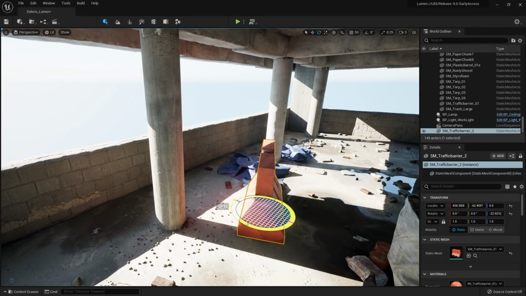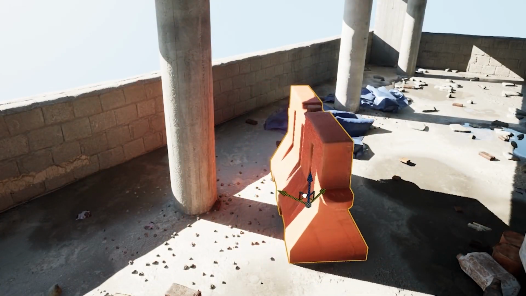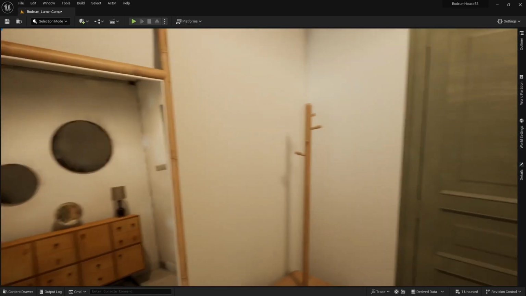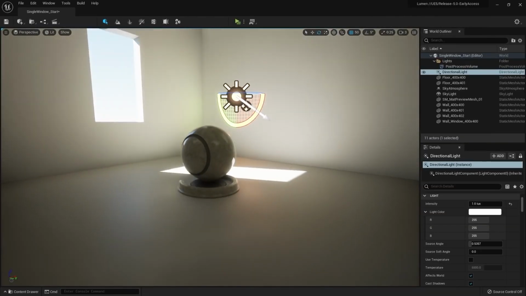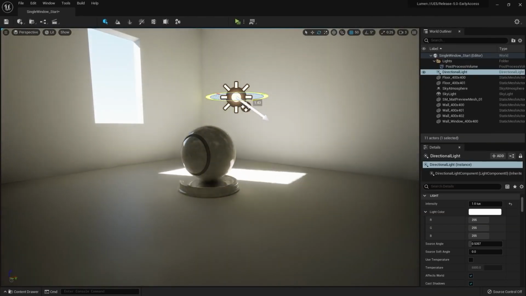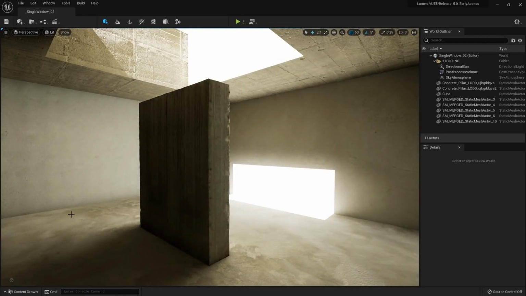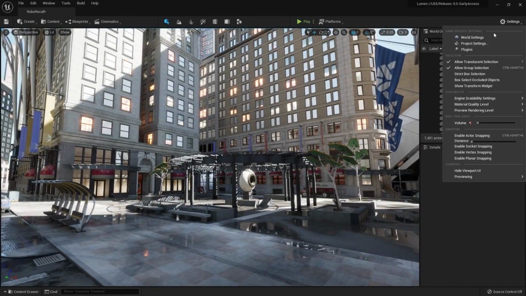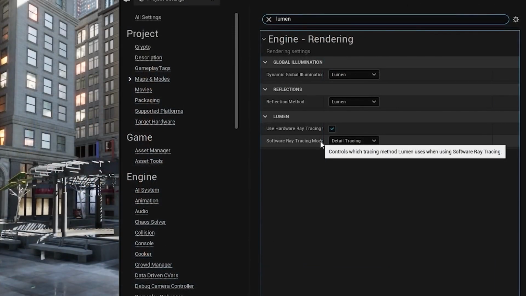Adjusting the max reflection bounces setting in the post-process volume to 2 or greater prevents black areas in reflections when there's enough power to handle it, opening exciting possibilities, like creating scenes with two mirrors facing each other and capturing the reflections accurately. In summary, Lumen is a game-changing lighting system that brings real-time global illumination to life in Unreal Engine 5. While it's demanding in terms of CPU resources, it offers unparalleled realism, unlocking new creative possibilities in the world of game development and interactive storytelling.